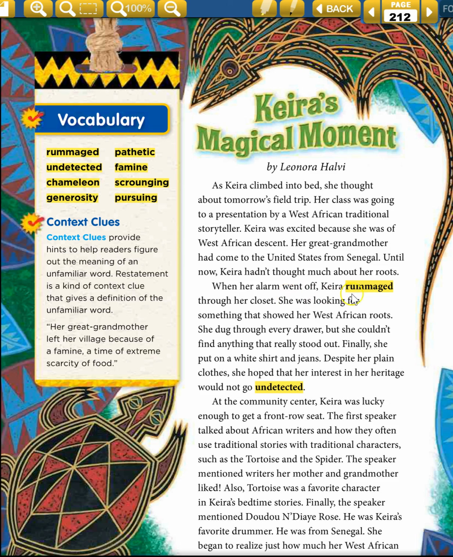When her alarm went off, Keira rummaged through her closet. She was looking for something that showed her West African roots. So we can use the context clues here to figure out what rummaged means. She was rummaging through her closet, so she was in her closet, and then she was looking for something that showed her West African roots. So rummaged means to look through something. Generally, you're looking through something thoroughly, like we mentioned when we went over the vocabulary earlier.